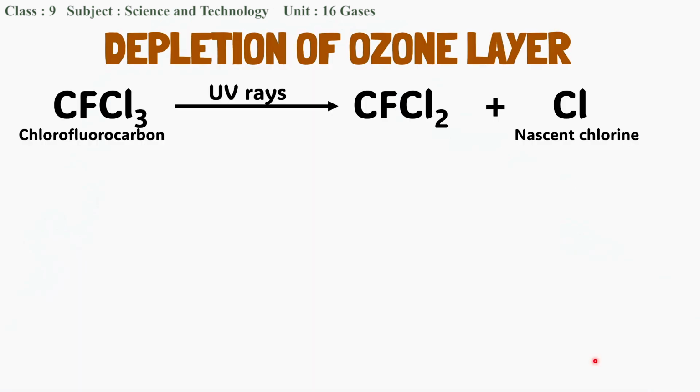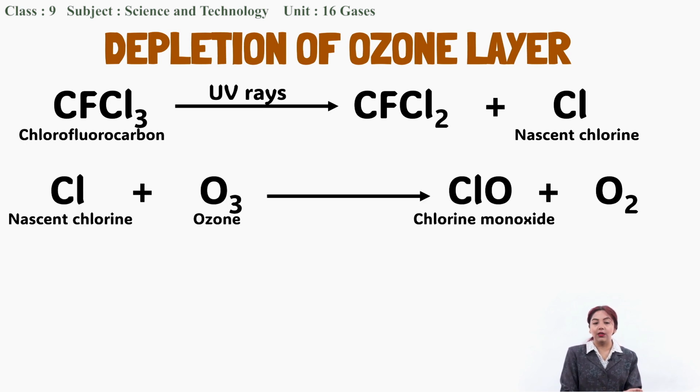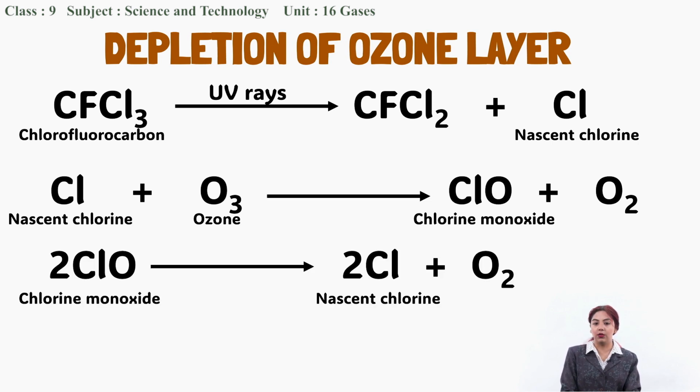So, let us summarize all of these reactions. When chlorofluorocarbon is exposed to UV radiation, it breaks down into CFCl2 and nascent chlorine. This nascent chlorine reacts with an ozone molecule to give us chlorine monoxide and an oxygen molecule. And this chlorine monoxide again dissociates to give us nascent chlorine and an oxygen molecule. This nascent chlorine again attacks another ozone molecule, and a chain of reaction occurs. That's why one single nascent chlorine is responsible for destruction of thousands of ozone molecules.